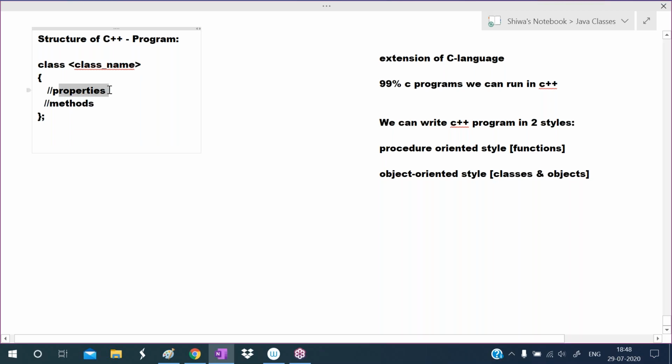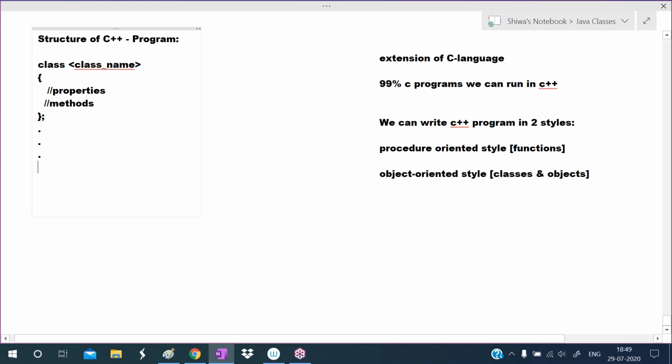Properties mean just like variables in the C language. Methods mean functions in the C language. So we are placing variables and functions in the class. The variables in the class are called properties. The functions in the class are called methods. Like this, you can define any number of classes. So this C++ program we can write in the form of object oriented style.